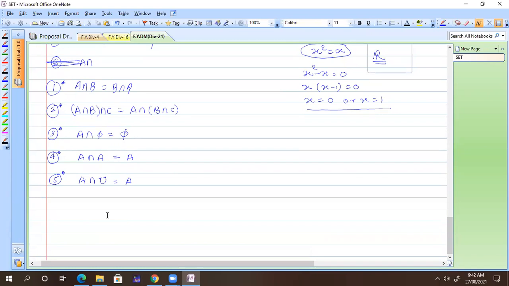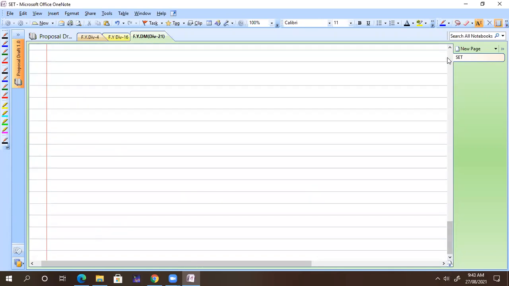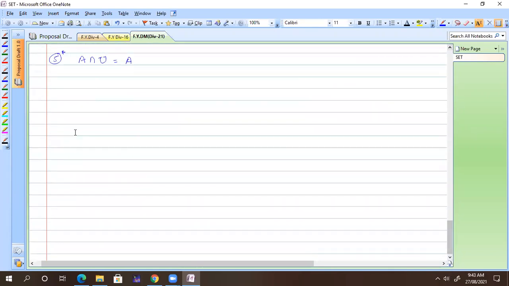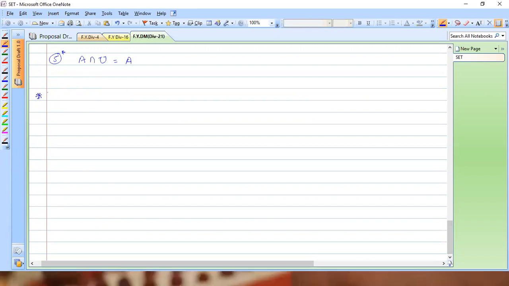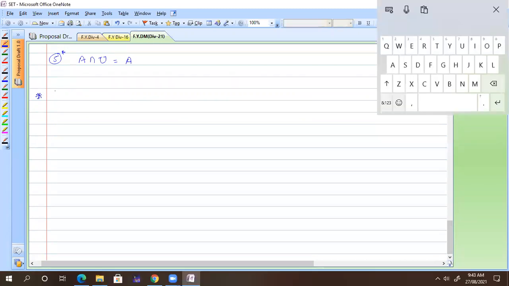Okay, now next we are going to see De Morgan's law. Before starting De Morgan's, have we discussed the distributive law? No, we did not. Okay, so we will first see the distributive law. It is quite important, and we may ask you a question to prove the distributive law by using a Venn diagram or by using any particular set. We will take examples also here. So everyone, please write down the distributive law.